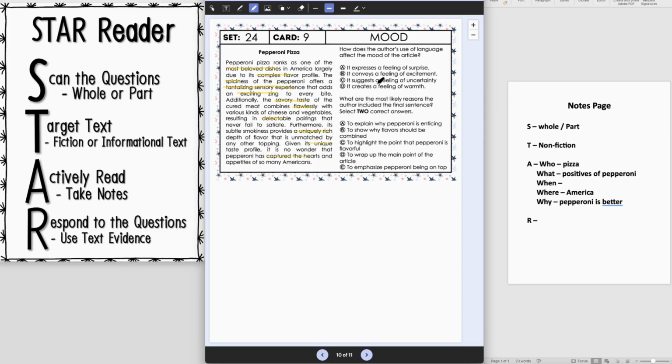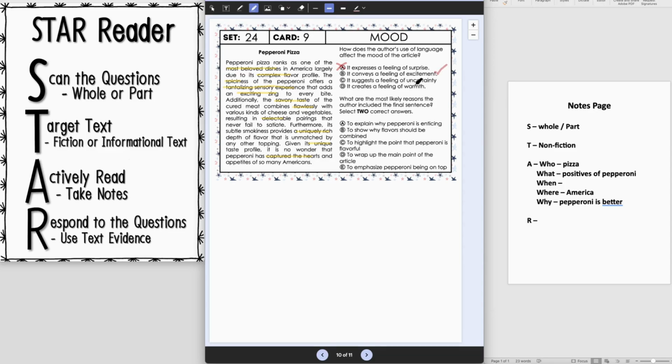Okay, so all these words, let's see what that's kind of trying to express. Does it express a feeling of surprise? No, I wouldn't say that. Does it convey a feeling of excitement? Well, there is a little bit of excitement. I don't know if excitement's the best, but we'll put that as a possibility.